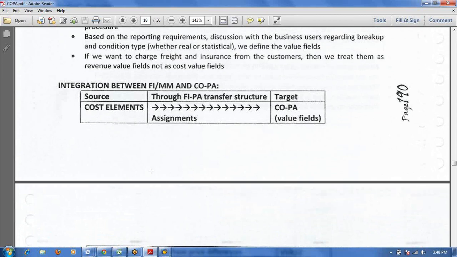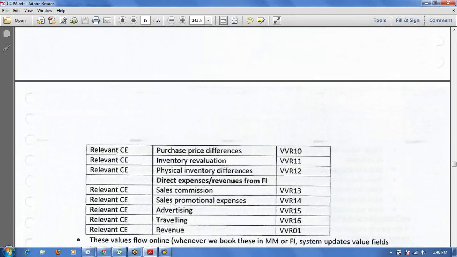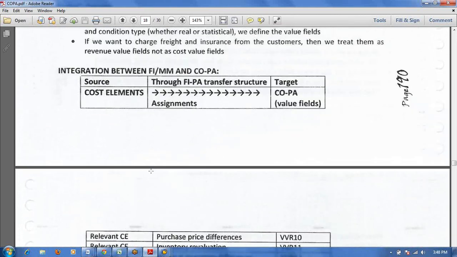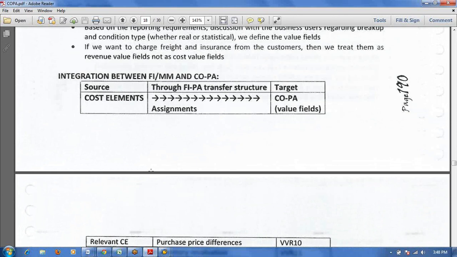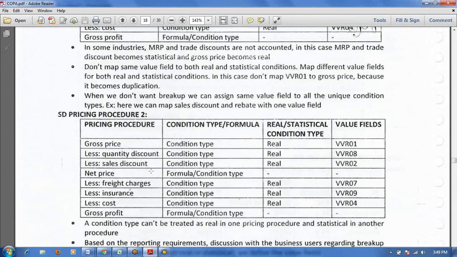That is the only main integration, SD integration. The values will flow from SD to COPA. SD to COPA, the values will flow at the time of billing only. Here cases are different.